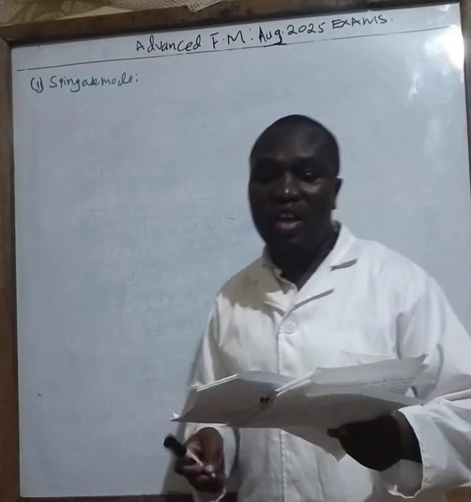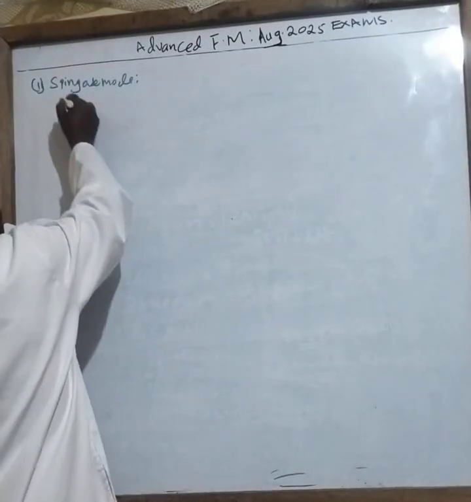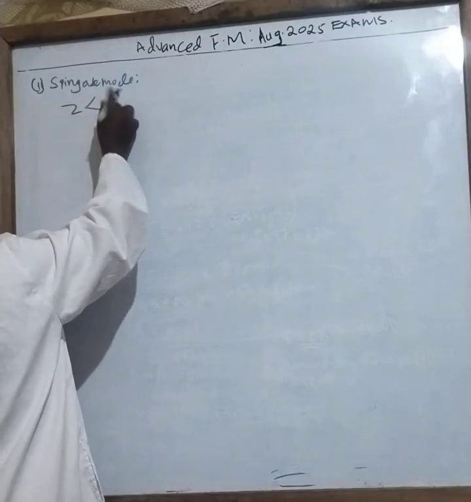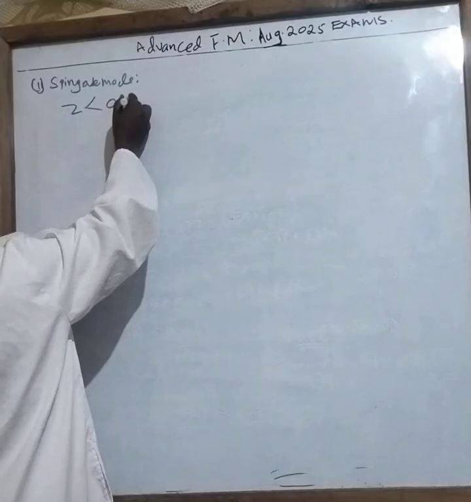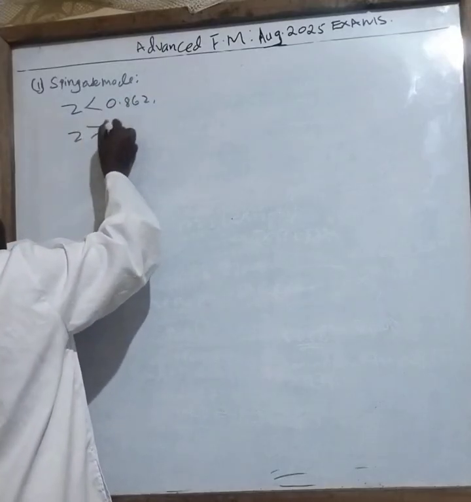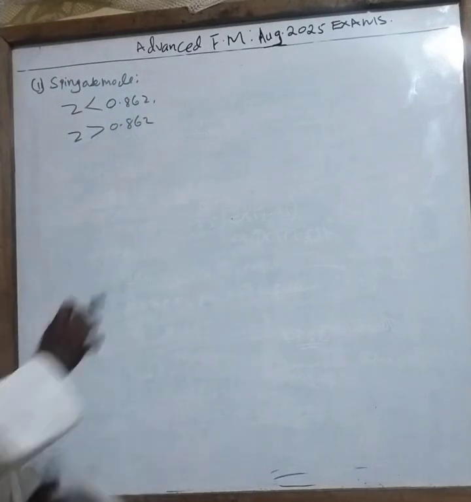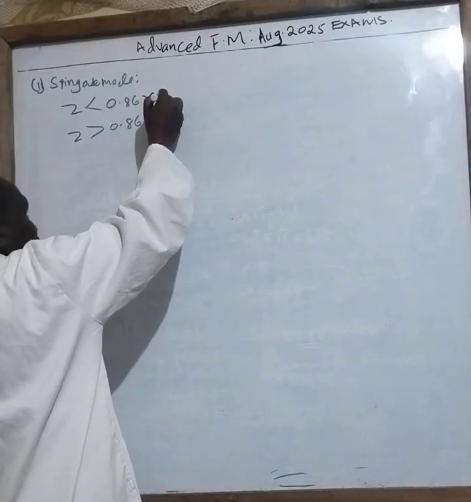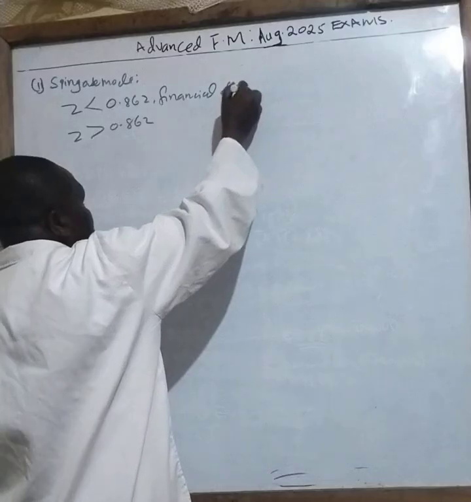Springate. And this question says that for the Z, if Z is less than 0.862, this is the ruling: if it is less than this, the company is in financial distress.